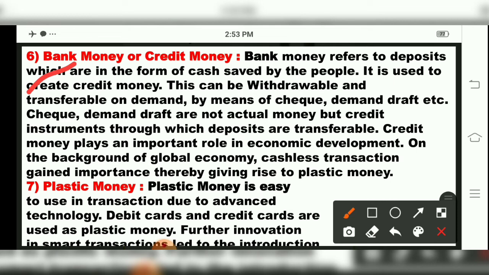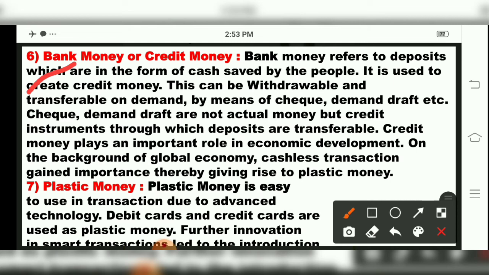In the global economy, cashless transactions gained importance. Check and demand draft, DD, are not actual money, but they are credit instruments, children. And credit money plays an important role in economic development.